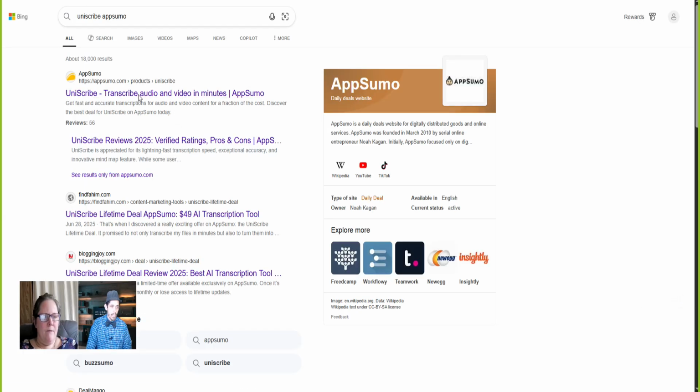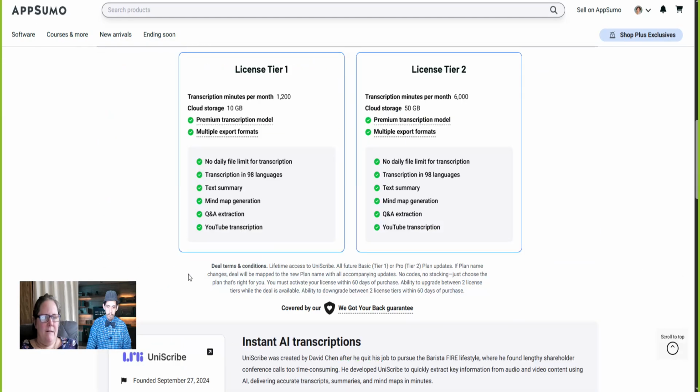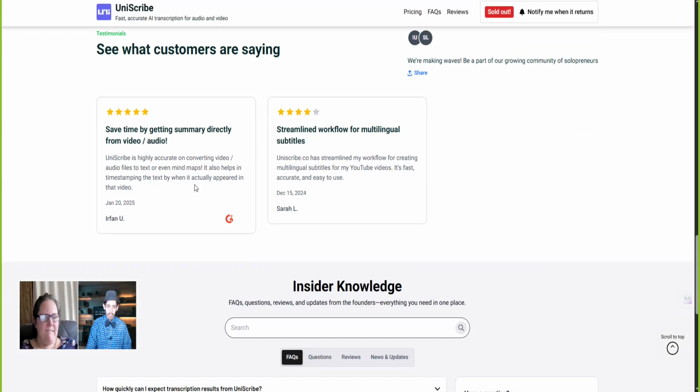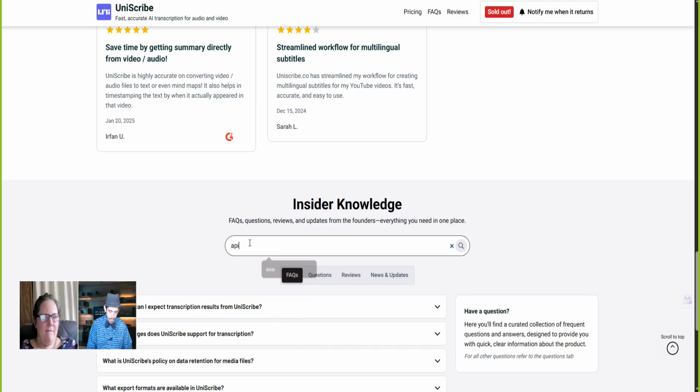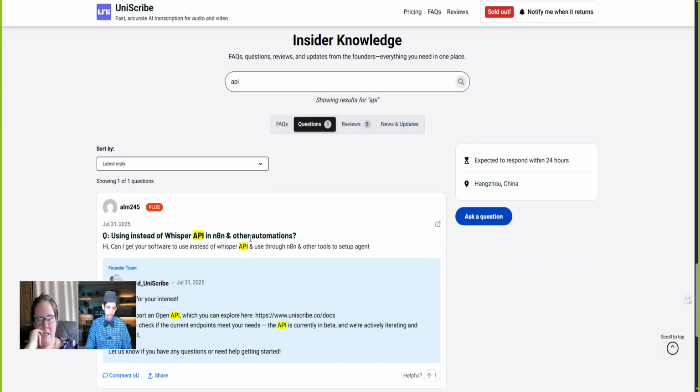and here's Uniscribe. It's a pretty cool deal here, and I wonder if they're sold out, and for good reason. But what I did is I scrolled down to see what others are saying, and then you could search here. And I just type in API. Literally, that's the only question I ask now. And if they don't have an API, I just pass. I'm like, not interested. And it says, can I get your software to use instead of Whisper API? Whisper is OpenAI, the parent company of ChatGPT. They have a voice to transcript tool. And they say we do support an open API.